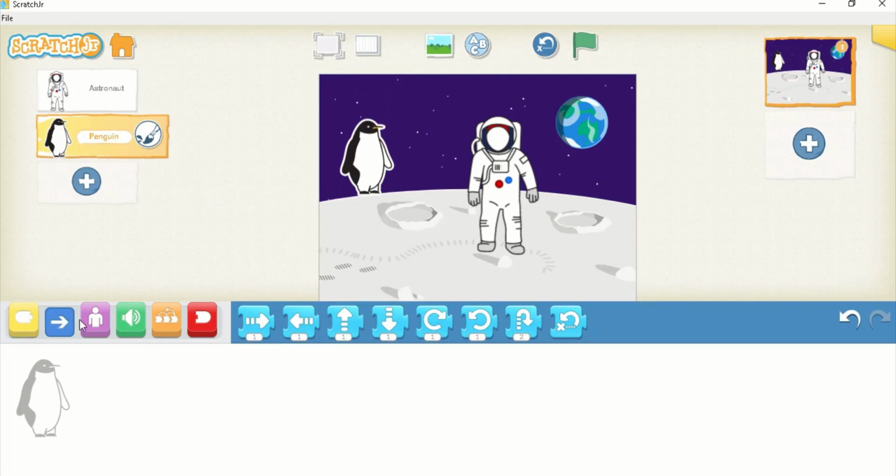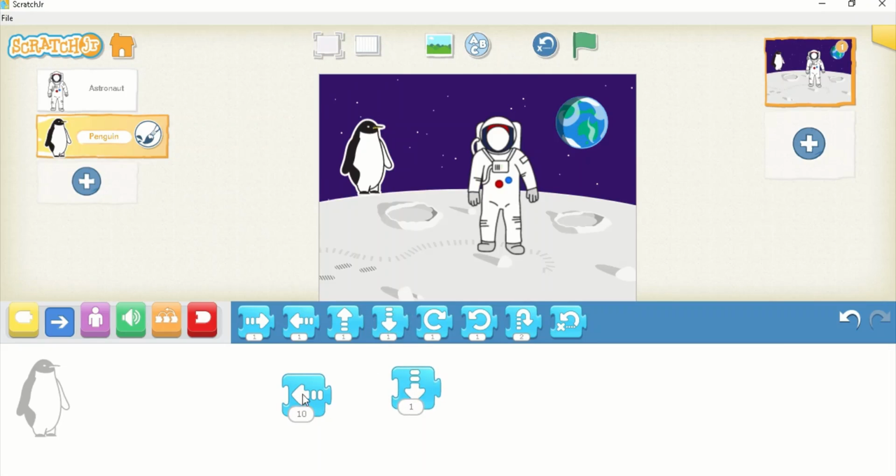Arrow means directions. This is very simple to understand: the directions and their timing. If you select any of the directions, you can choose the steps you want it to take.